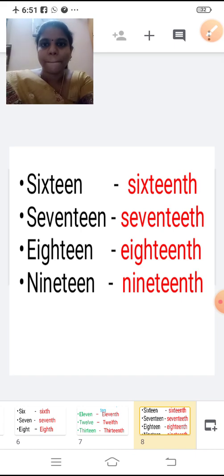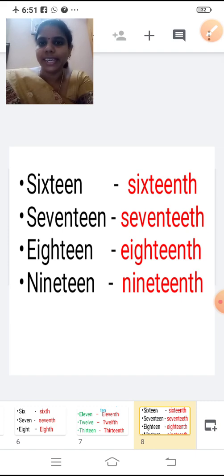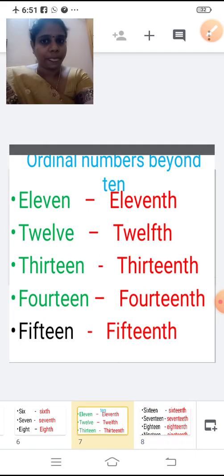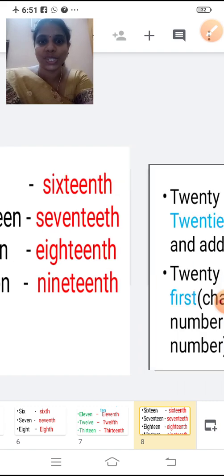So next 19. 19th. Ordinal number, 19th. N, I, N, E, T, E, E, N, T, H. 19th. So 11th, 12th, 13th, 14th, 15th, 16th, 17th, 18th, 19th.